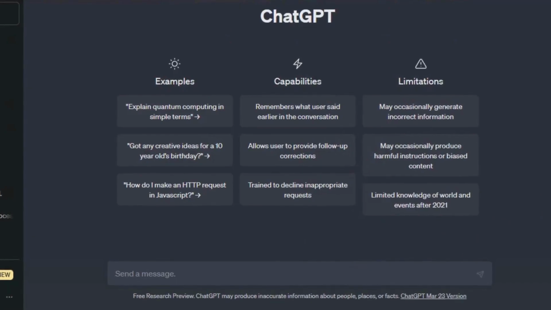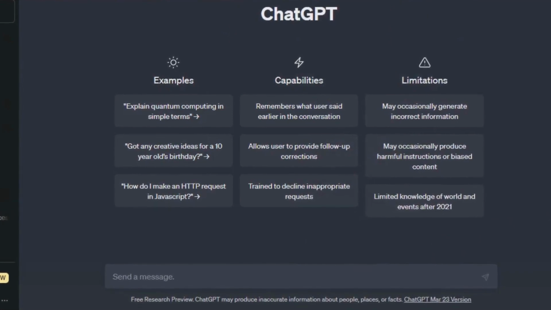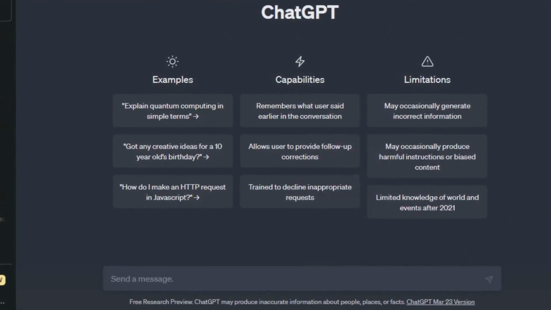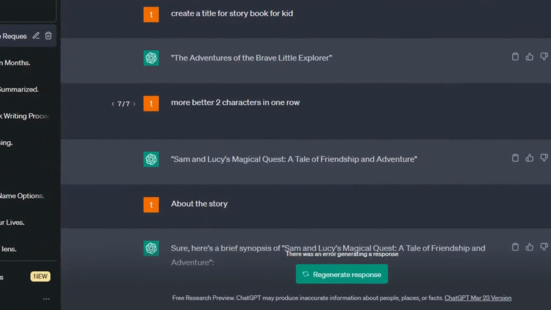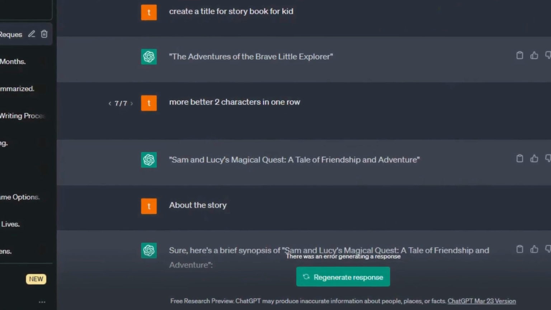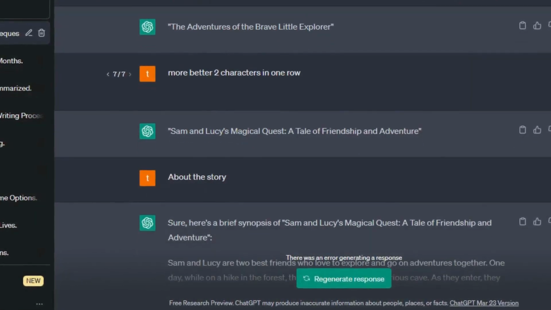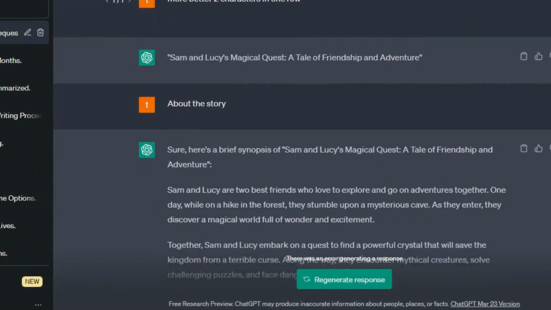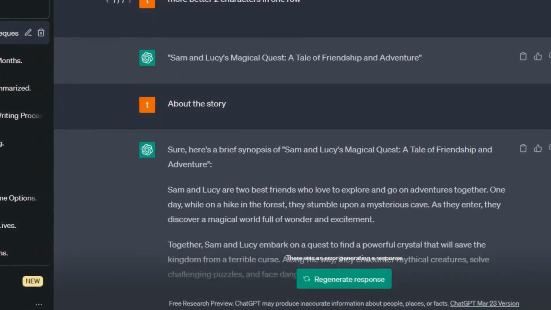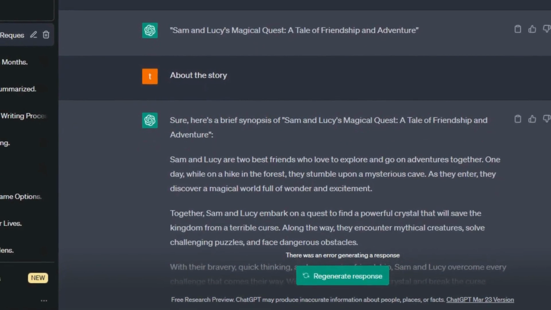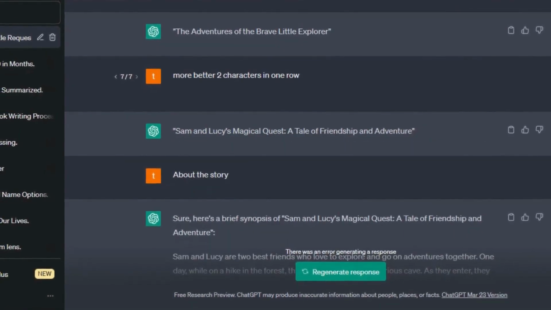As you know, to create a good storybook, you first need to come up with a good story idea. So I asked the chatbot to generate a title for a storybook related to kids, and the first answer was, The Adventures of the Brave Little Explorer. I didn't like that. We needed something more exciting. So I gave it another chance. Sam and Lucy's Magical Quest, a tale of friendship and adventure. Okay, that sounds like a very exciting story we can start with.